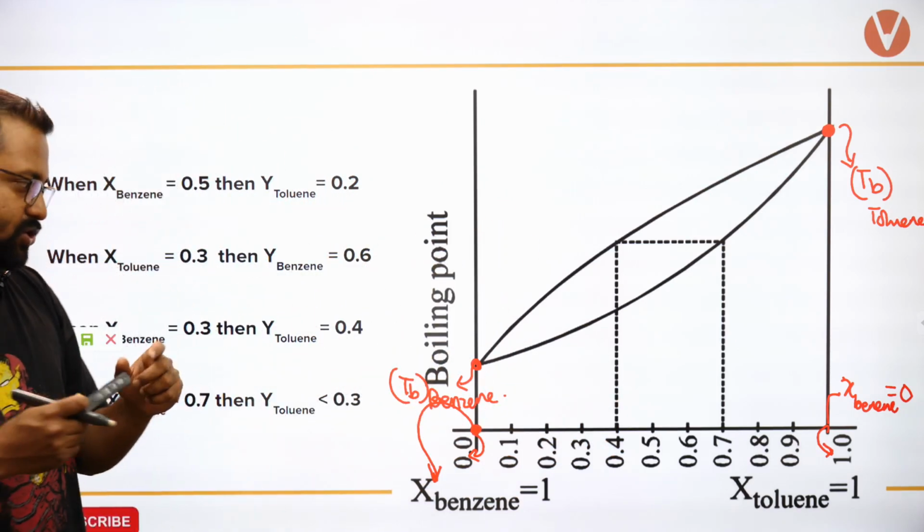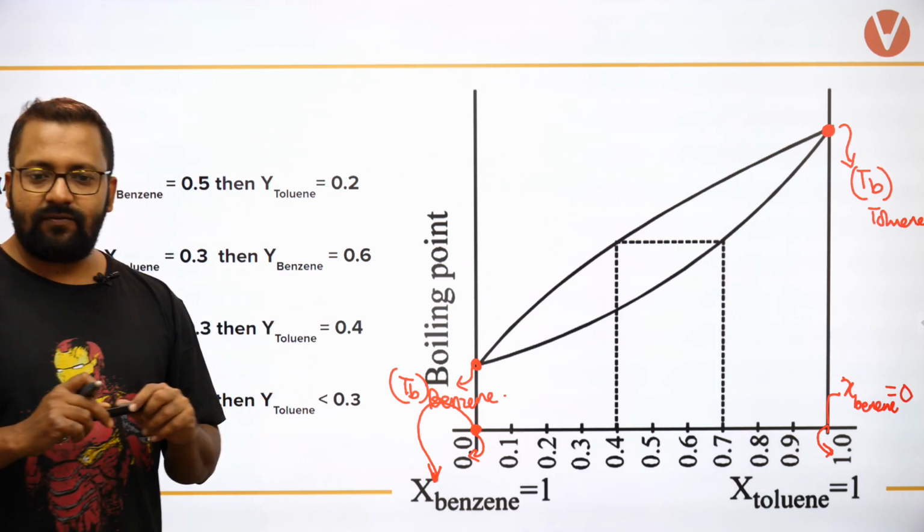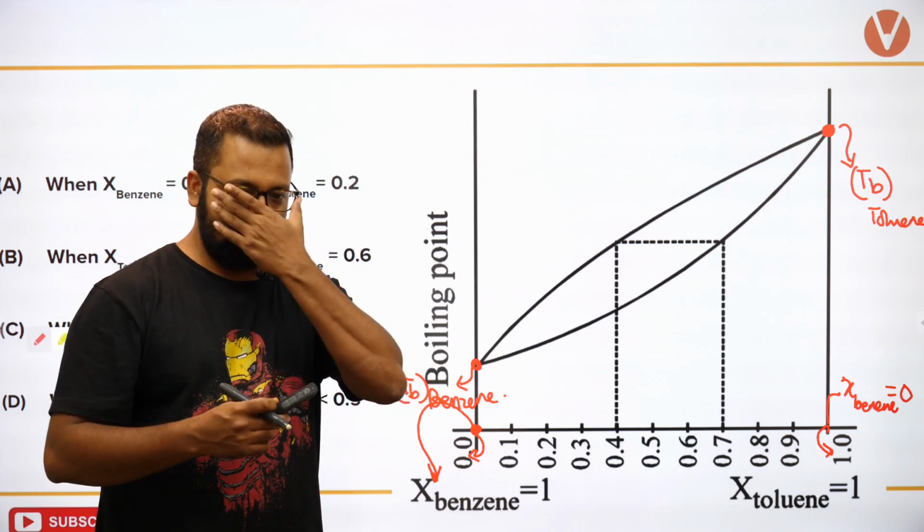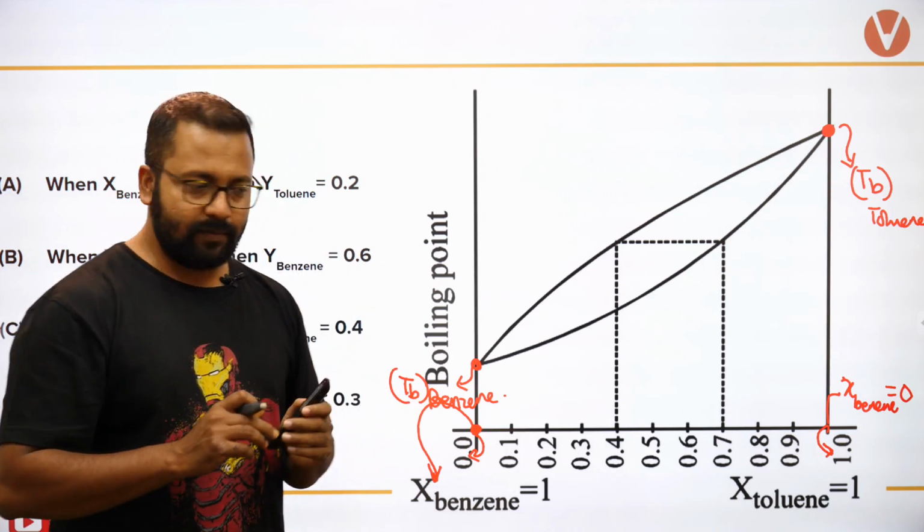Please tell me in the comment section. It's written for toluene. Very good, Munari. It's written for toluene. Okay?